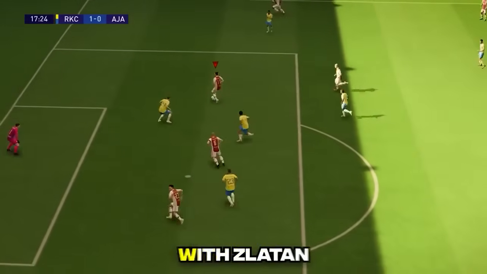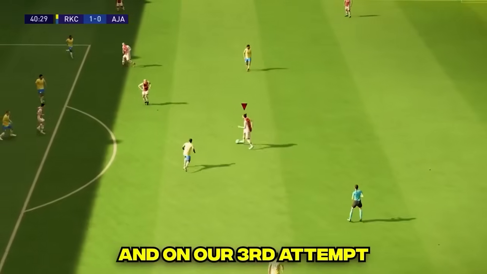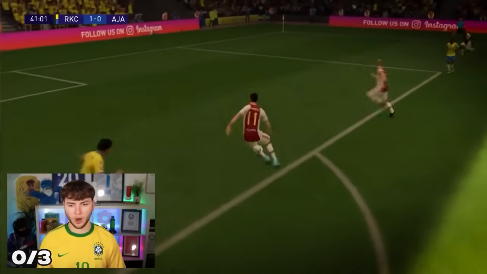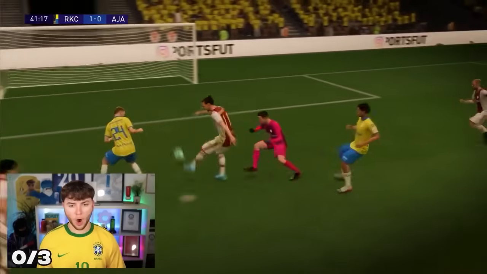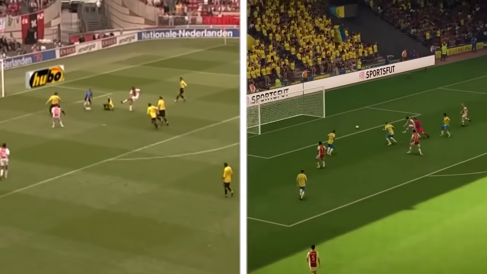Ooh, that was a good attempt. But our second attempt was much better with Zlatan doing an outrageous skill run. We just couldn't score. Oh my god. And on our third attempt, Zlatan did this. That's it! That's it! Let's go! I'm taking that! Oh my god, that was so good!